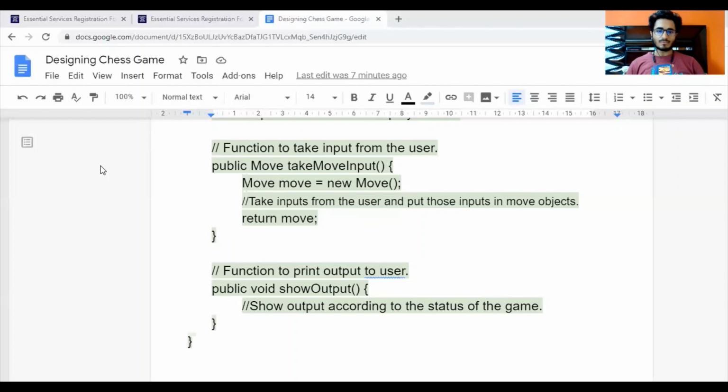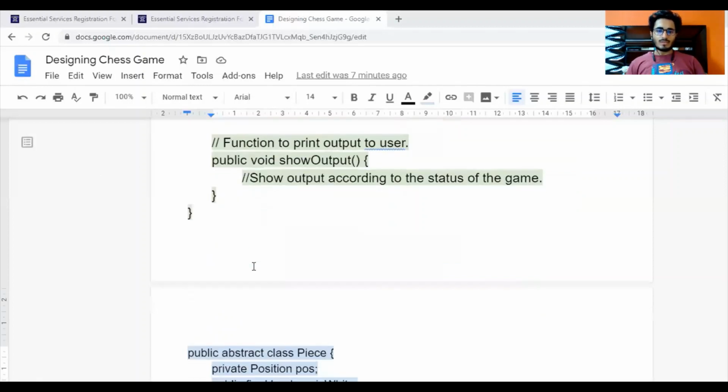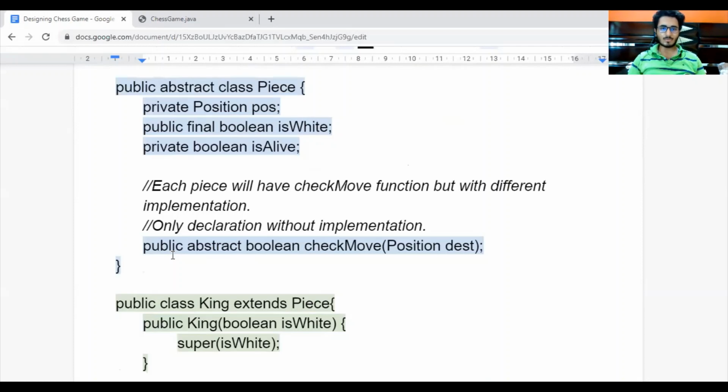Now the player will give us move input. So we have initialized the move object, and the input which the player will give us, we will just put those coordinates in the move object and we will return our move object. Moreover, we have to show the output to our user, and that output should be based on the status of the game. That is, white player wins, black player wins, it is a draw, and there is an error, so there can be many statuses. We will discuss our status further in the video, but we have to show the output to the user based on the status.